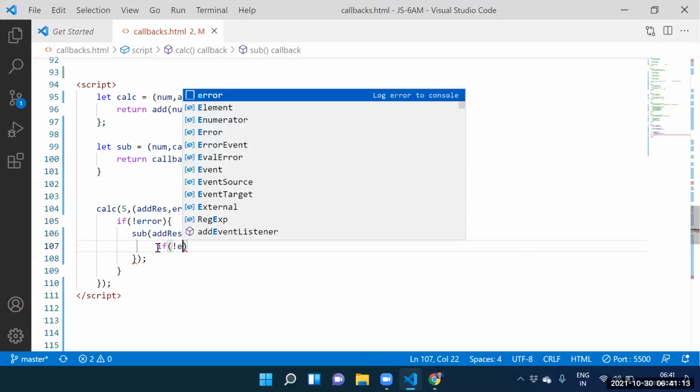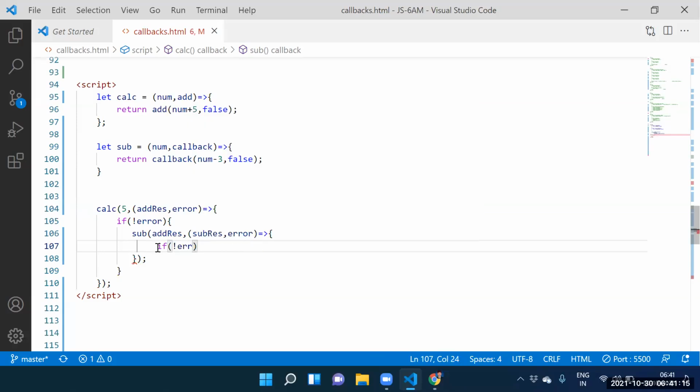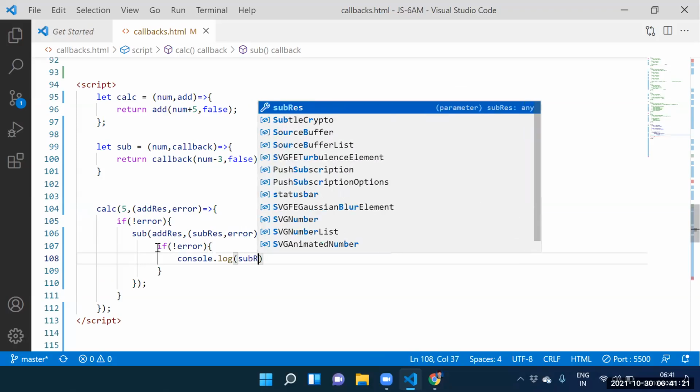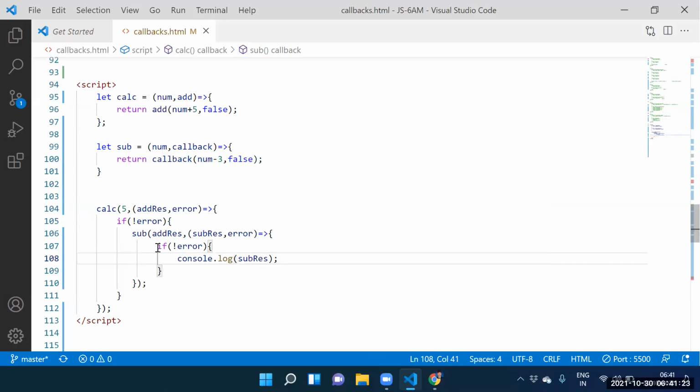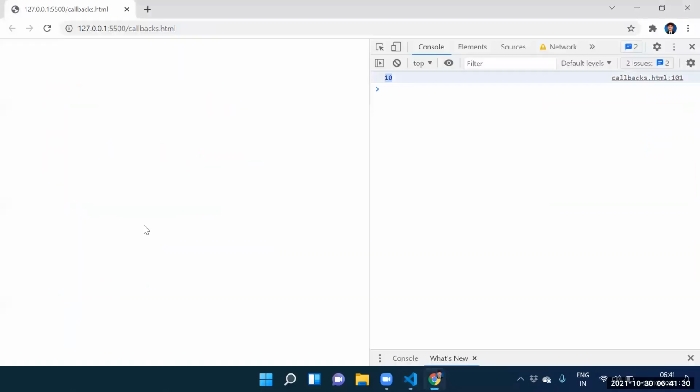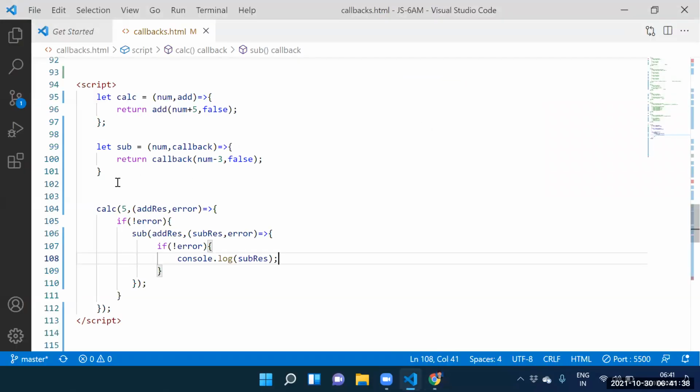If not error, console dot log of what we want to print, the subtraction result. If not error, we need to print the subtraction result. So what is the output we are expecting? 7.